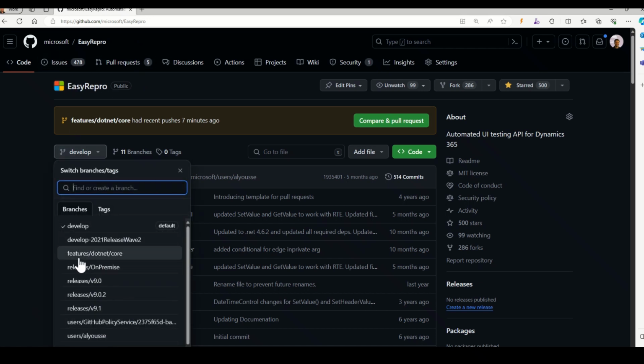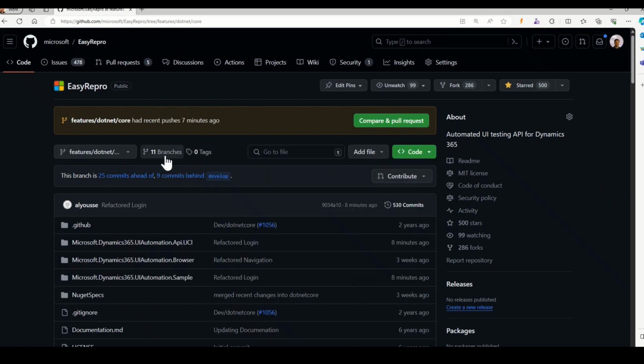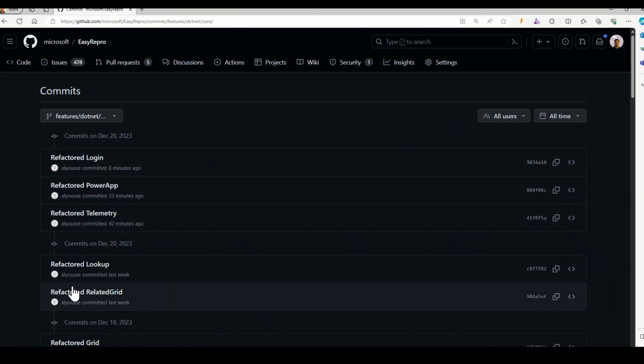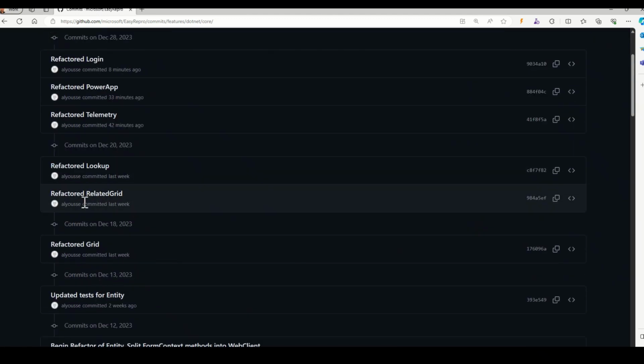Right now, the one I'm checking into is called features.net core. You can go here and look at the different commits. Depending on when you're seeing this, you might see different commits, but look for the ones called refactored, and you can see different examples that have been done from lookups, grids, and so on. So that's an example of that.